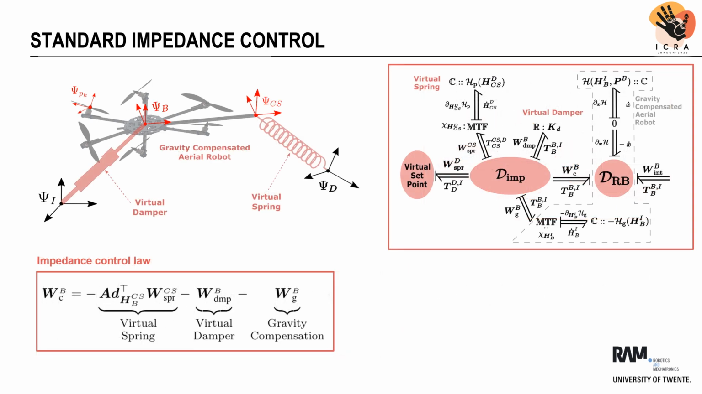A standard impedance controller is interpreted in this framework as a virtual physical system with its own Port-Hamiltonian dynamics. The system consists of a first component that emulates a virtual spring attached between the robot's end effector's frame and the desired virtual frame, a second component that emulates a virtual damper connected between the robot's body frame and the inertial frame, and a third component that compensates for gravity.